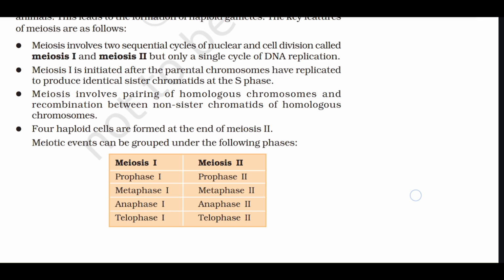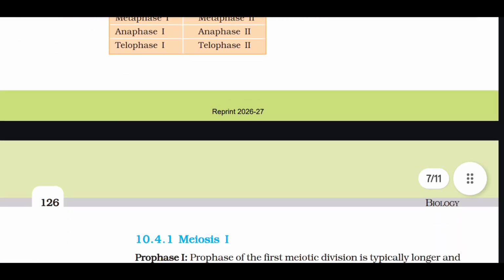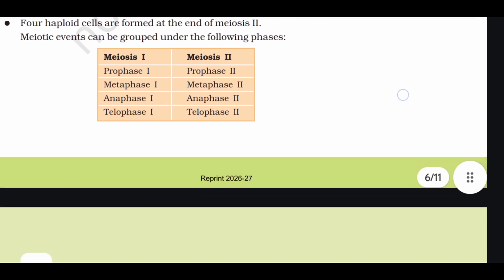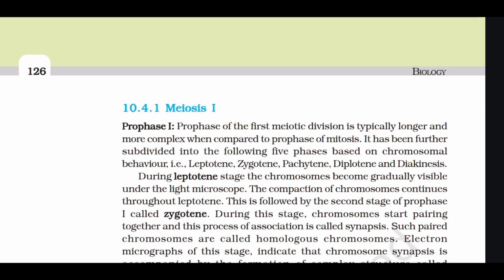Meiotic events can be grouped under the following phases. Meiosis 1 includes prophase 1, metaphase 1, anaphase 1, telophase 1, and meiosis 2 involves prophase 2, metaphase 2, anaphase 2, and telophase 2. 10.4.1 Meiosis 1.